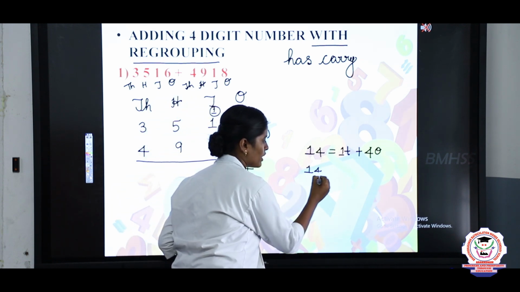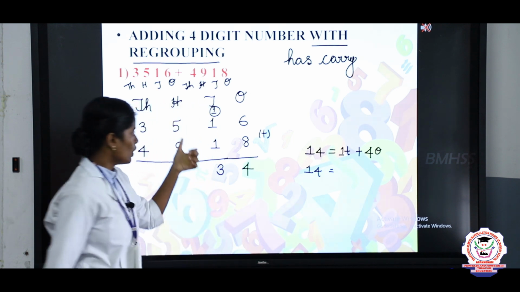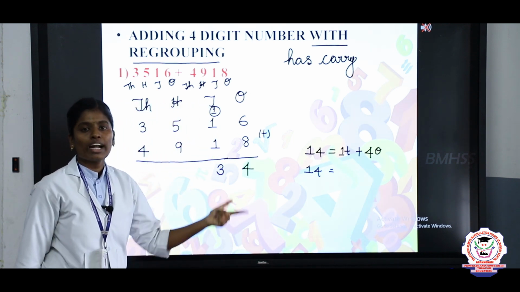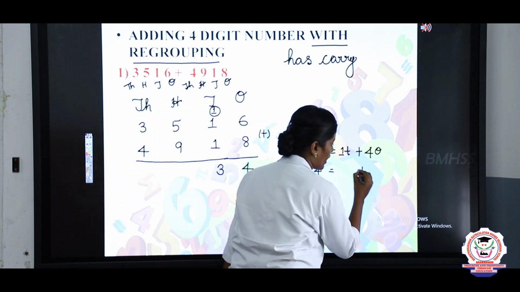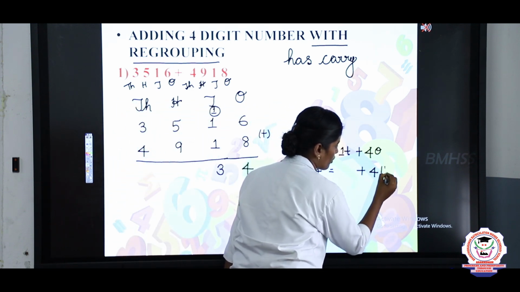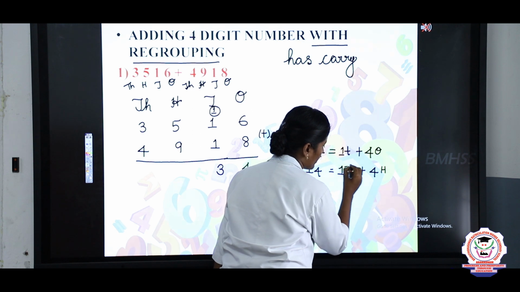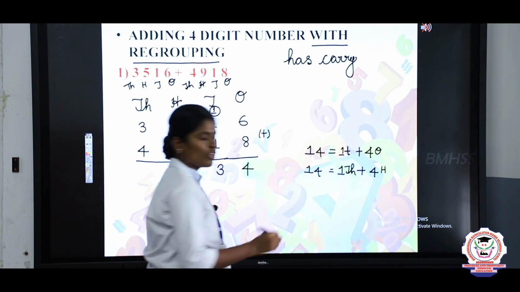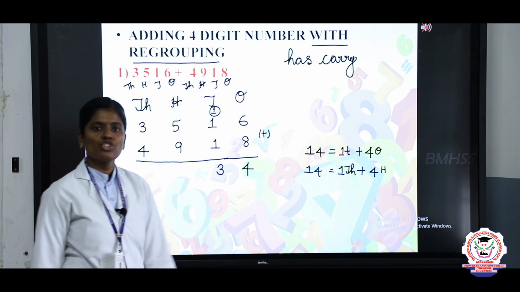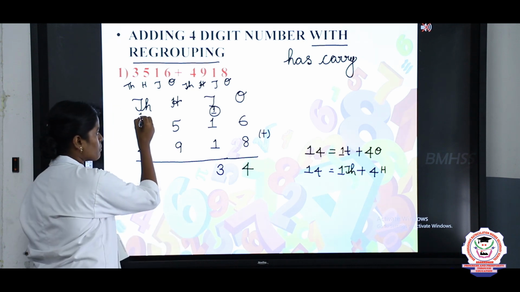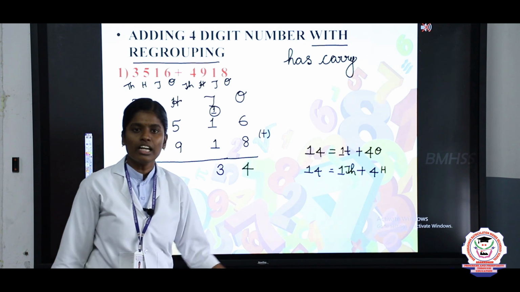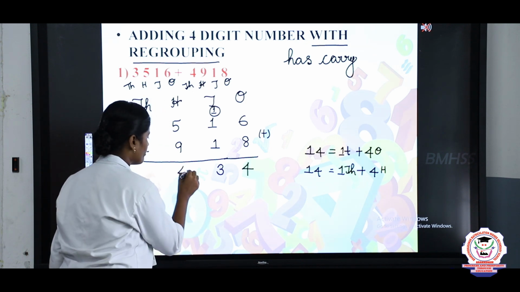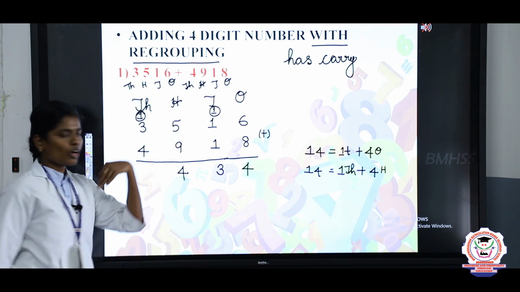That is 14. So the answer, we are going to split this: 400 plus 1000. In that 1000, you should carry over to the 1000 place, and then the 400 you should write under the 100 place. So write 4. Next you will take the 1000 place value.